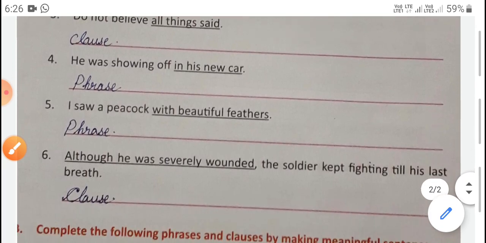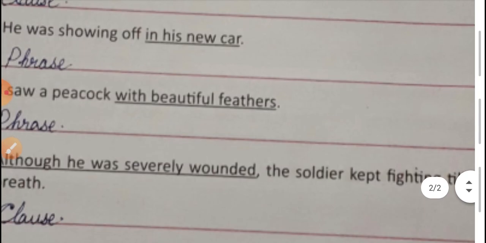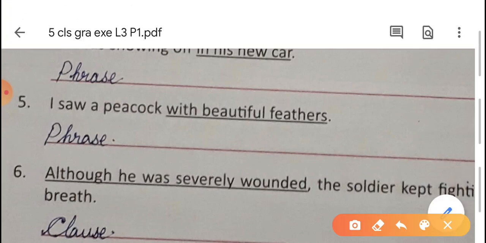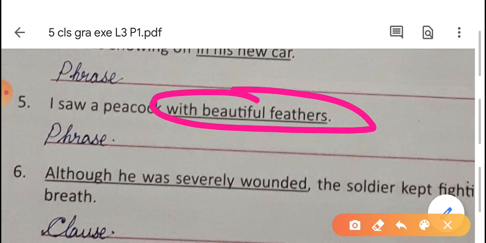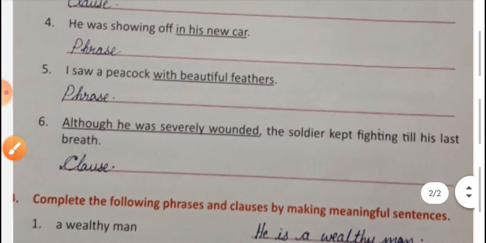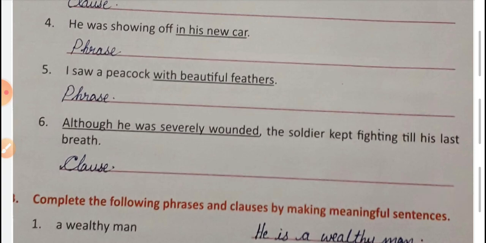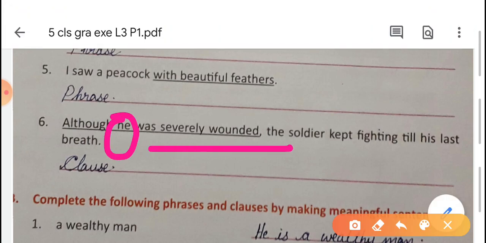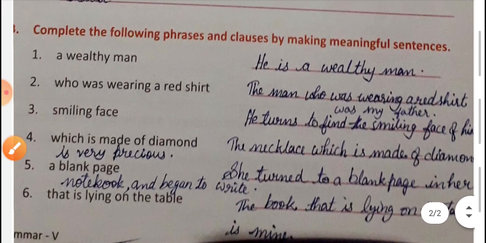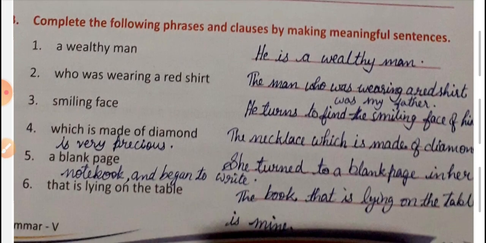Fourth one, he was showing off in his new car. Here, in his new car is the phrase part. I saw a peacock with beautiful feathers. This also is a phrase because it doesn't have a subject and a verb. Although he was severely wounded, the soldier kept fighting till his last breath. So here he is the subject and was severely wounded is the verb part. So this is a clause.